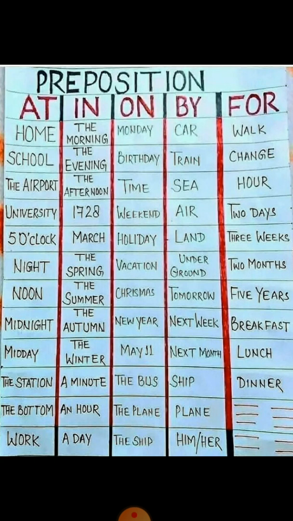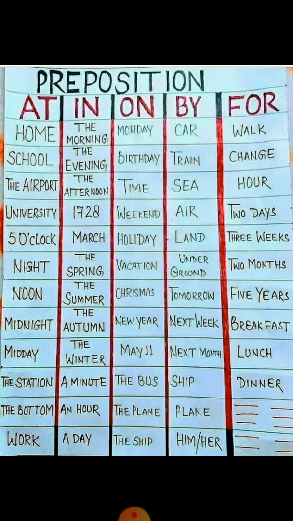Second one is preposition of place, like in, at, on, by, near, between, beside, behind, in front of, or under. These prepositions are called prepositions of place, and they are used to refer to the place where something or someone is located. Third one is preposition of movement. Prepositions like to, across, into, onto, around, over, towards, and along. These prepositions are called prepositions of movement, which show movement from one place to another.